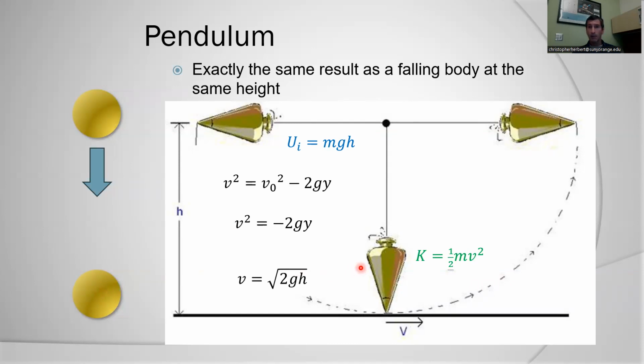What's interesting here is I'm only asking, what is the final speed? Whether I drop the pendulum bob, just without a string, or I restrict the motion of the pendulum bob to swing such that the velocity is vertical, I get the same result because these are conserved quantities. Basically, the energy, whether it's the energy of a falling body going downward, or the energy of a pendulum swinging off to the right or positive x direction here, I'm going to have the same kinetic energy at the end of the process.